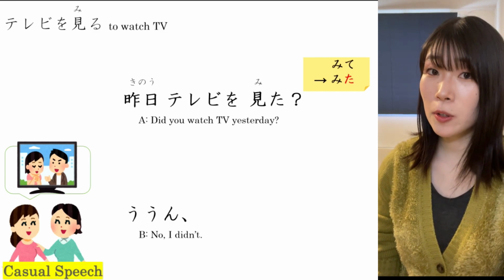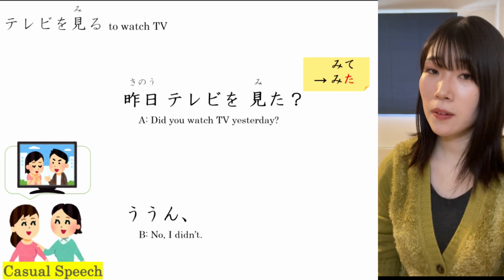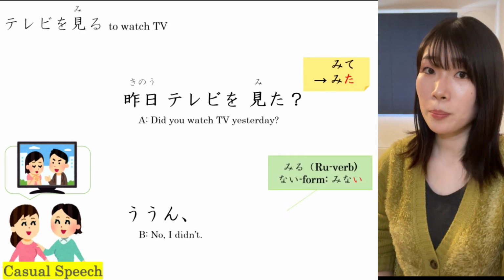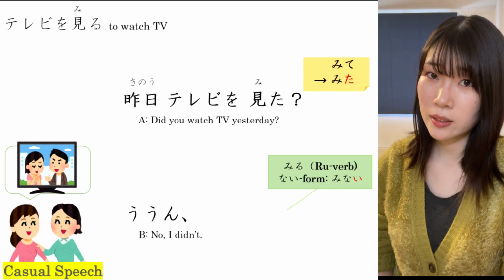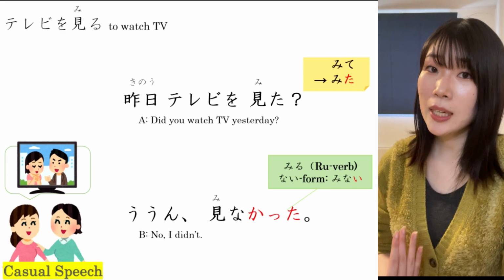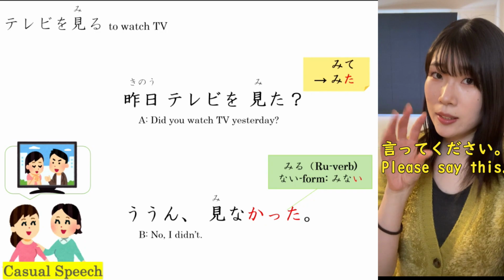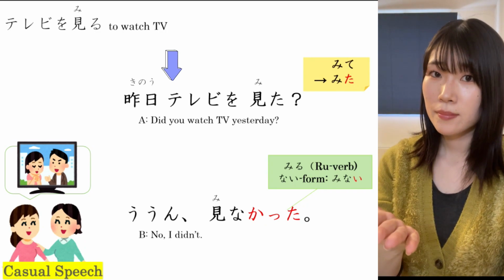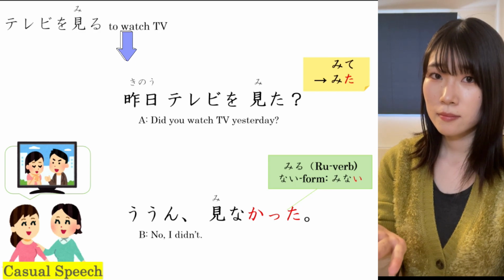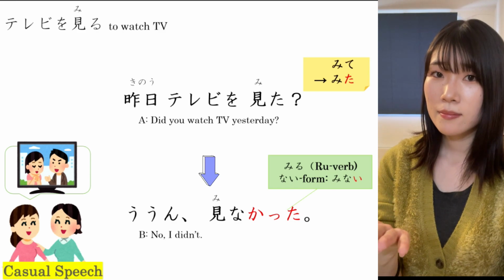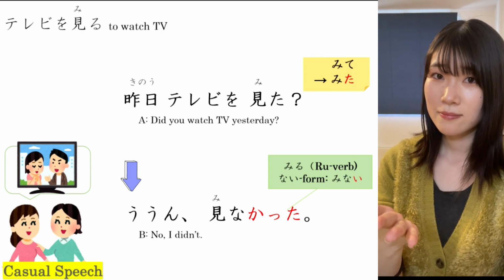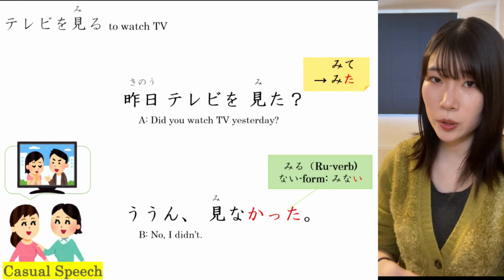見る, to watch. ないフォームは何ですか？見るはる verb です。So, we replace る with ない。見ない。見ないは present tense です。Past tense は何ですか？Drop い at the end and then add かった。見なかった。言ってください。昨日テレビを見た？見なかった。